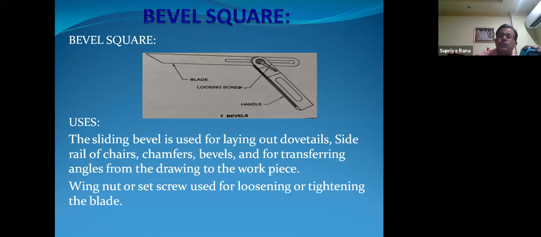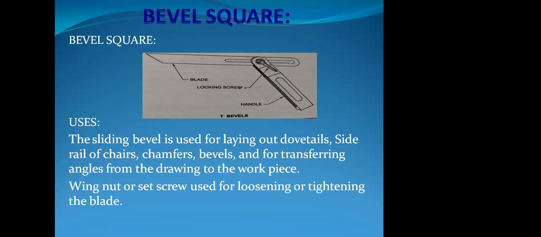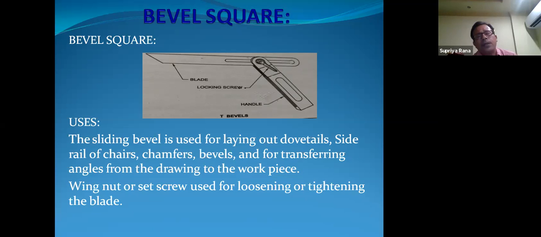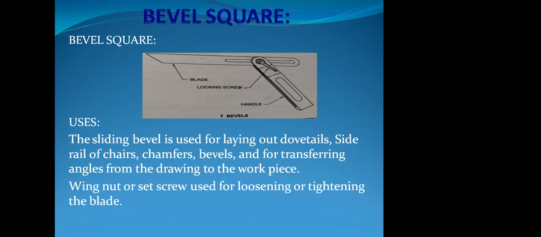The sliding bevel is used for laying out dovetails. Particularly, any dovetail we can mark at 80 degrees only. So we first fix the blade and stock at 80 degrees, and after that we can mark the dovetail. For dovetail marking, especially, we use the bevel square in the carpentry workshop. And not only 80 degrees; any angle, 45 degrees, 60 degrees, 30 degrees, we can fix with the bevel square and make a mark on the job. So that is the application of the bevel square.